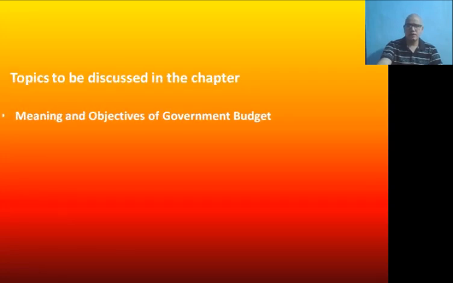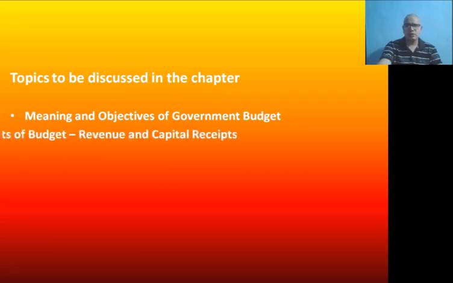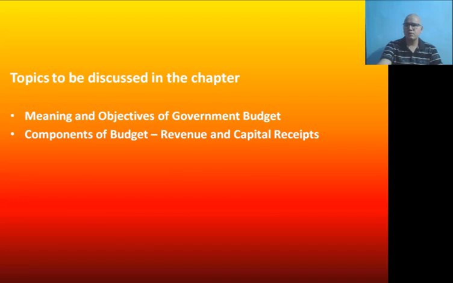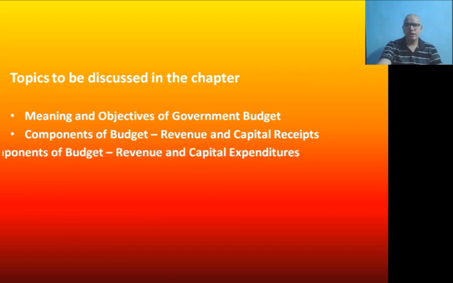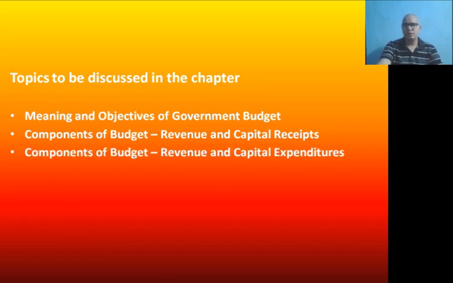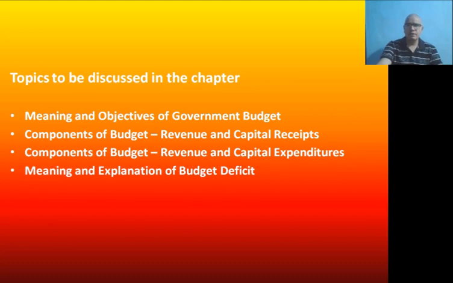And in this chapter, we have already discussed the meaning and objectives of government budget, and then we discussed the components of budget, revenue and capital receipts. Today we are going to discuss the components of budget, revenue and capital expenditures, and then in our next classes we will be discussing what budget deficit is and how it is calculated. So without much delay, I would like to start today's class.